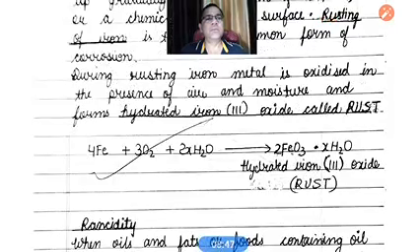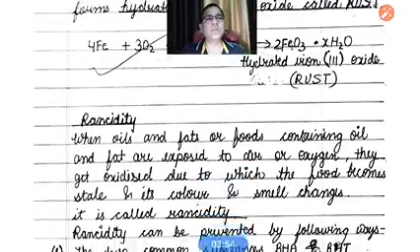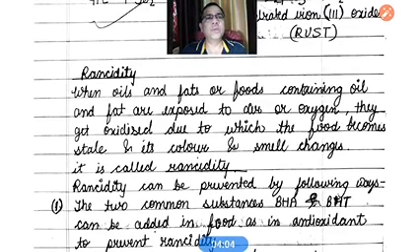The second example of reactions which occur in our daily life due to oxidation is rancidity. And what is rancidity? There are many types of food materials. When they are exposed to air, which contains oxygen, they start spoiling.